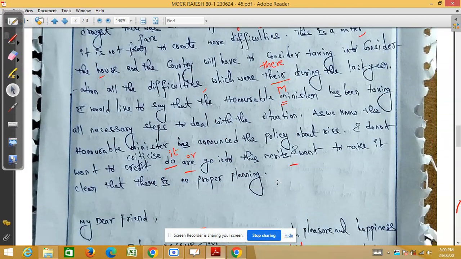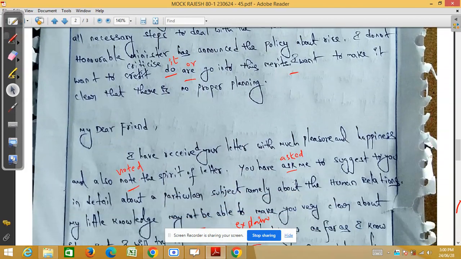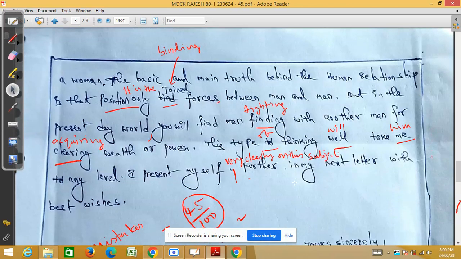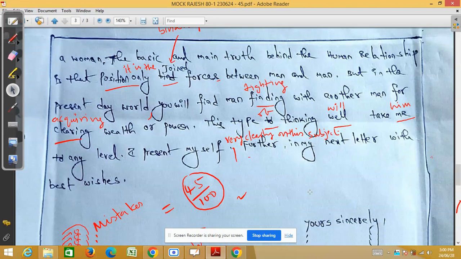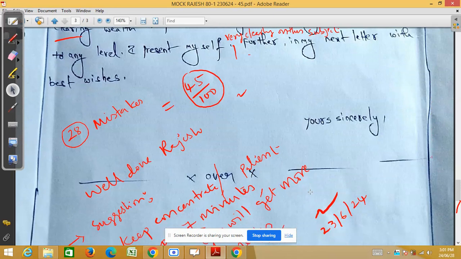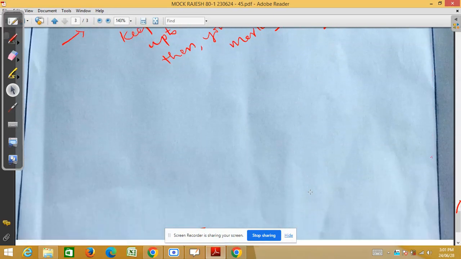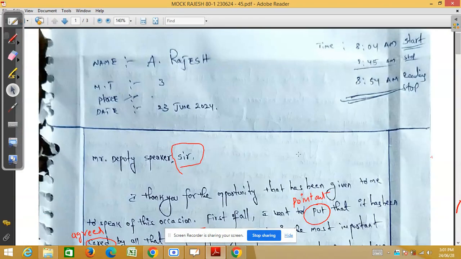I corrected this paper only for the purpose of getting some idea how you people make mistakes in the examination. That's why I am showing this paper to you.